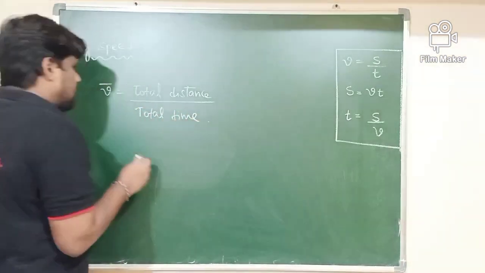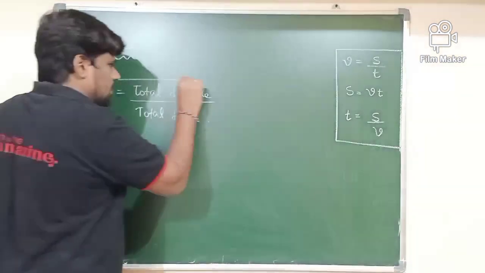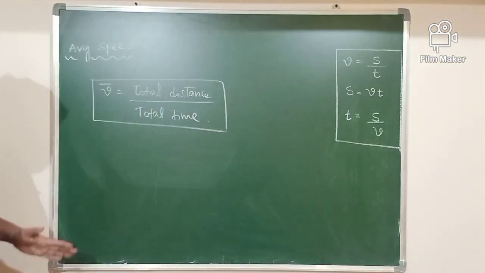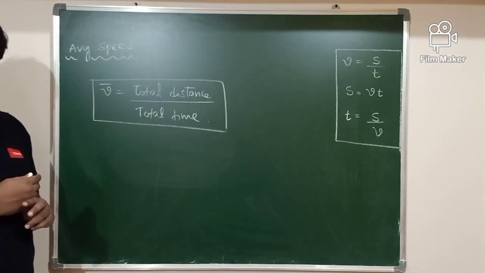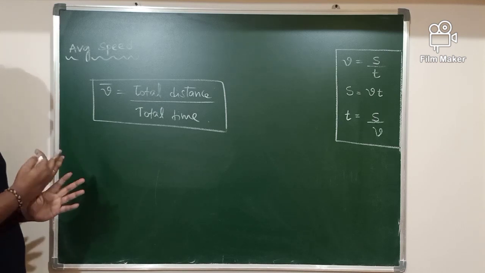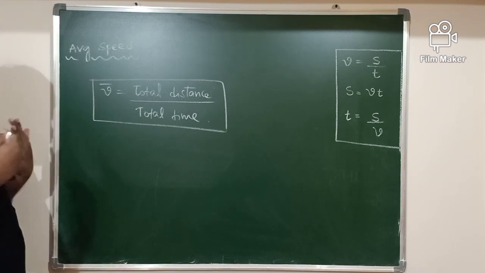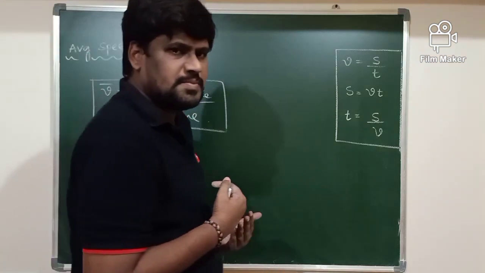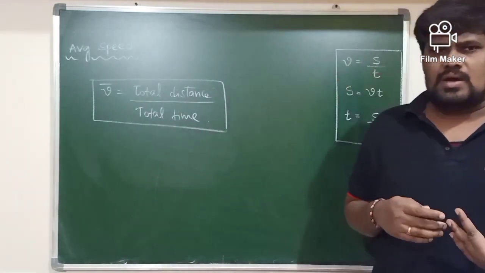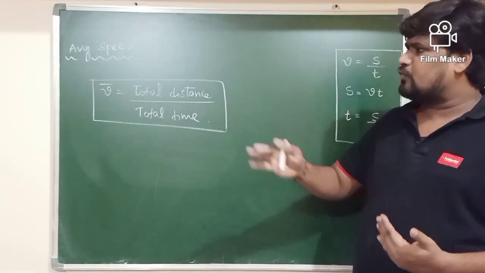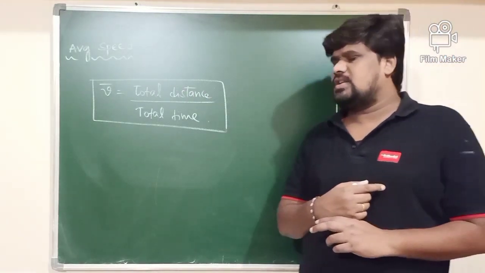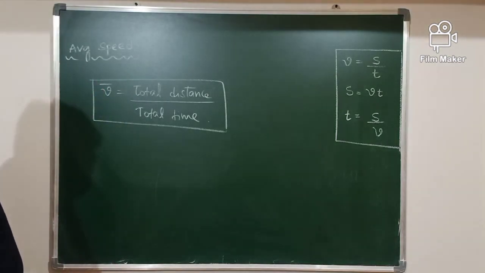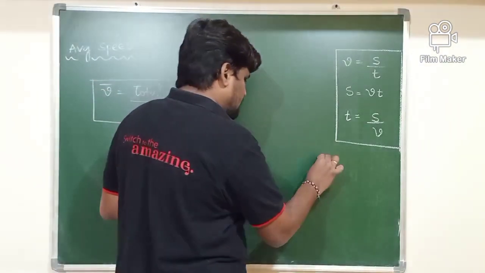Total distance divided by total time taken by the body, we will call it average speed of a body. Keep this formula in mind. If you keep this formula in mind, you can calculate the various cases of average speed. You should be able to calculate average speed in different cases. For all of them the basic formula is total distance divided by total time taken, we will call it the average speed of a body.